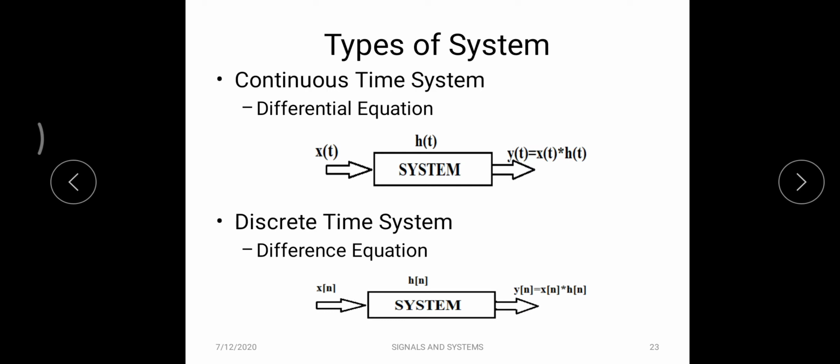And for describing this h of t, we use differential equations. Coming to discrete time system, similarly the input is x of n, the impulse response is h of n, and then the output of the system can be expressed as y of n is equal to x of n convolution h of n. For describing any system in discrete time, the difference equation is used.